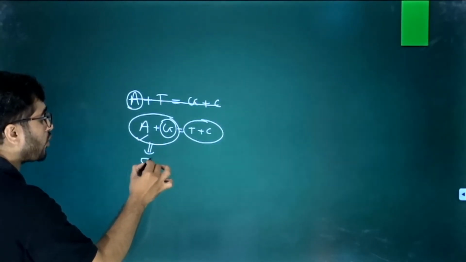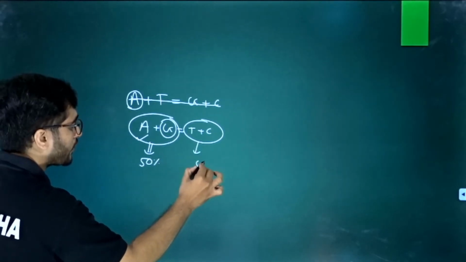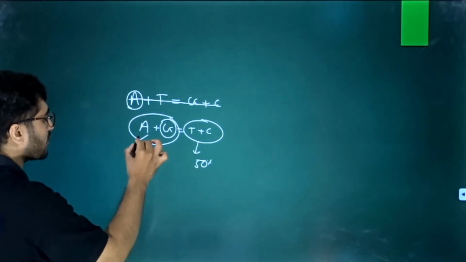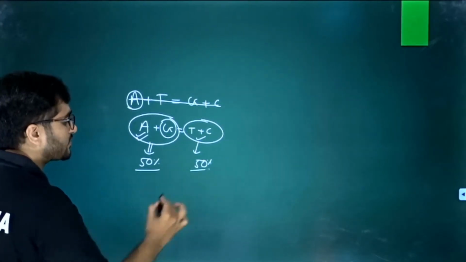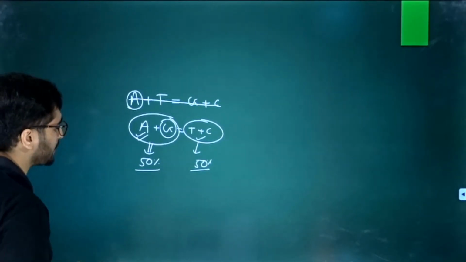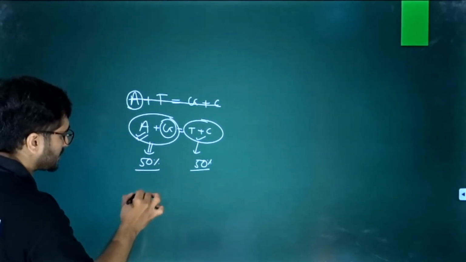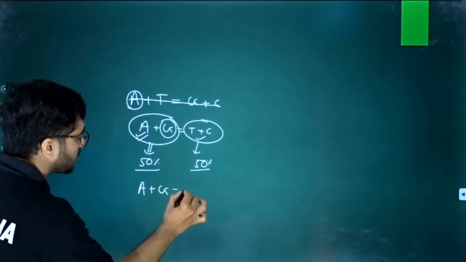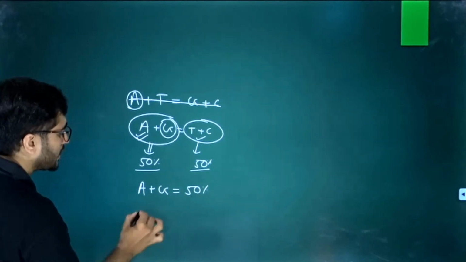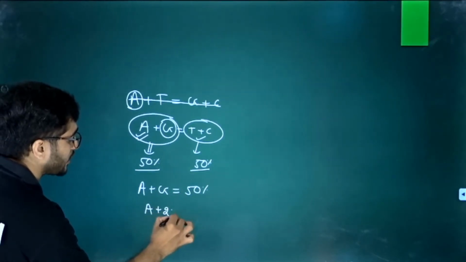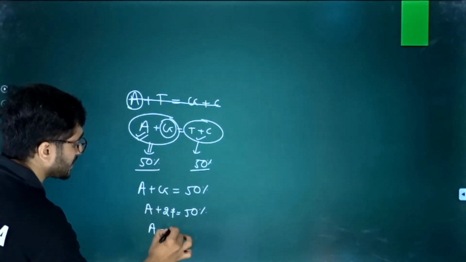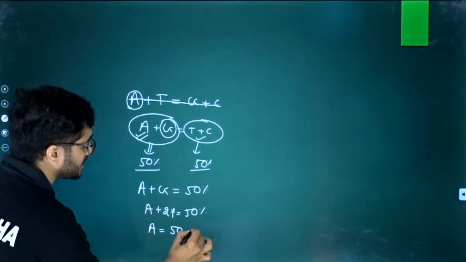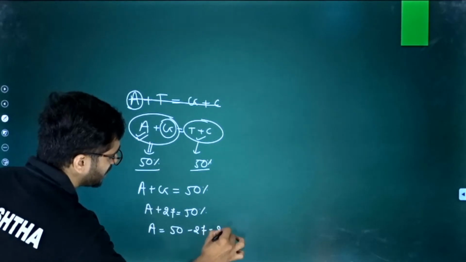That means they are both 50-50: 50% of the molecule is adenine plus guanine and 50% is thymine plus cytosine, which is 50 plus 50, 100%. So adenine plus guanine is 50%. Guanine is 27%, so adenine is equal to 50 minus 27. The answer is 23%.